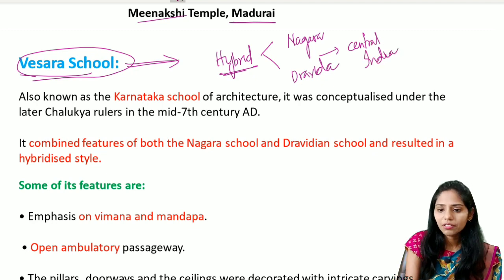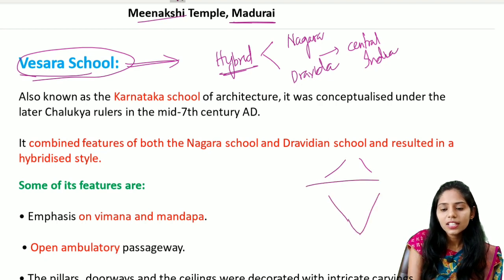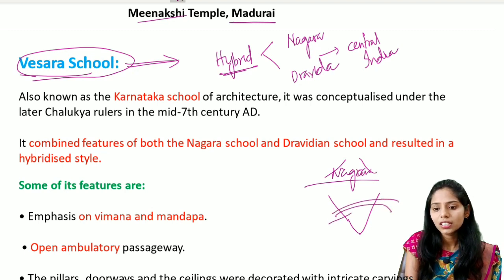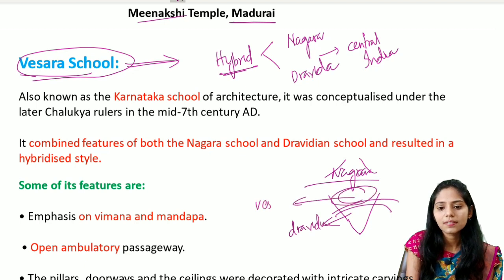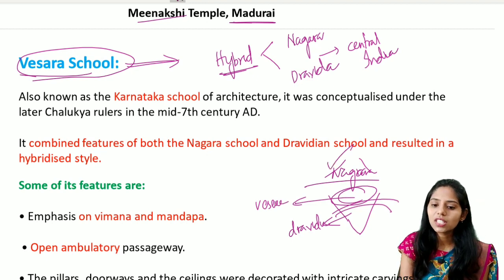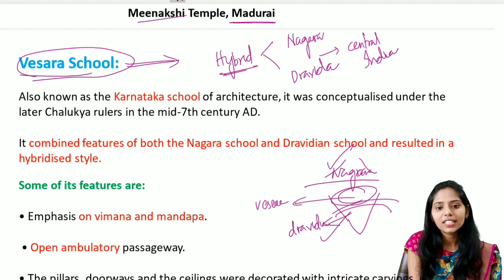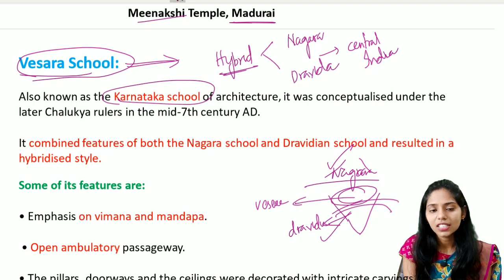If you want to draw the diagram here, let us take the skeletal diagram. Here in this area, we see the Nagara school of temple architecture, and here in the southern area, southern India, we see the Dravidian, and in the central part, we see the Vesara is present. So because Nagara features are present, and we see the Dravida features also present, it is called a mixed hybrid model.